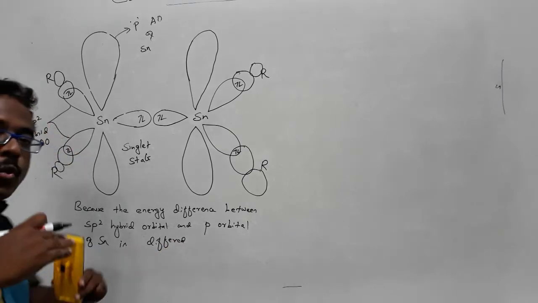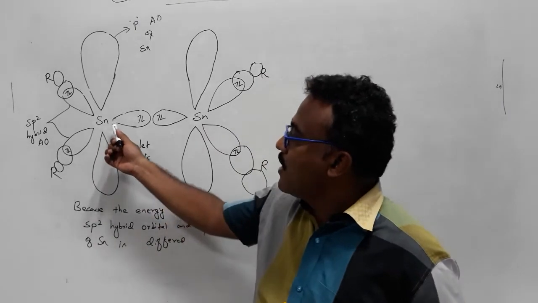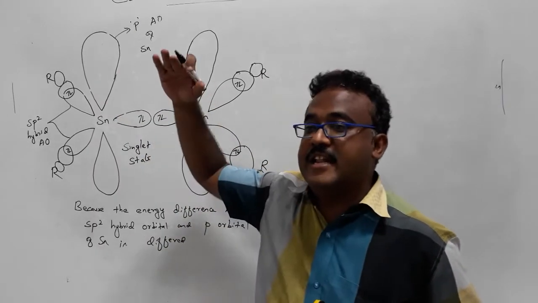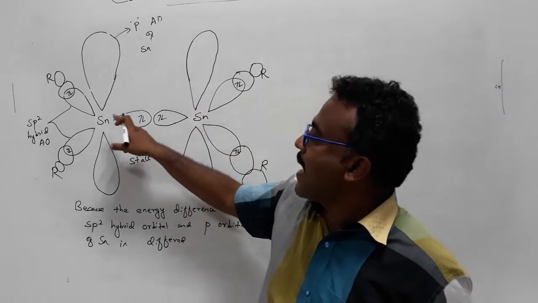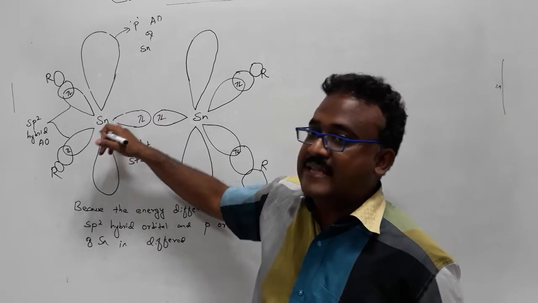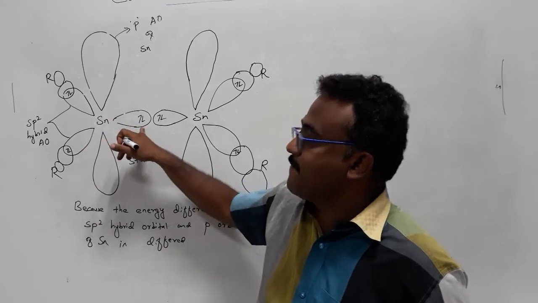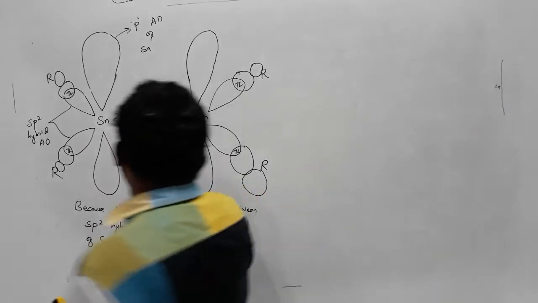These two have two different energies. The sp2 hybrid orbital is much lower in energy and the p orbital is much higher in energy. Because these two differ in energy, instead of being in a triplet state, in the tin case it is in the form of a singlet state. So each tin has a pair of electrons in the sp2 hybrid orbital.